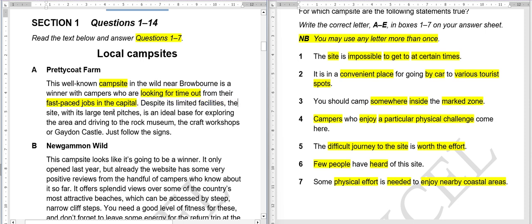Okay, they live in the capital. Despite its limited facilities, the site with its large tent pitches is an ideal base for exploring the area and driving to the rock museum, the craft workshops, or garden castle. Just follow the signs. So though facilities are limited, tents are quite large, and it's an ideal base, basically a starting point for exploring the area, and you can drive to these places. You just have to follow the signs.